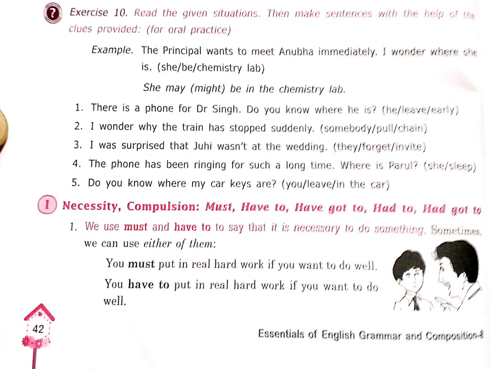Necessity point is there. Compulsion. Must, have to, have got to, had got to. Right, everyone? We use must and have to say that it is necessary to do something. Sometimes we can use either of them. Either of them means out of both we can use. You must put in real hard work if you want to do well. You have to put in real hard work if you want to do well. That means you can replace these.